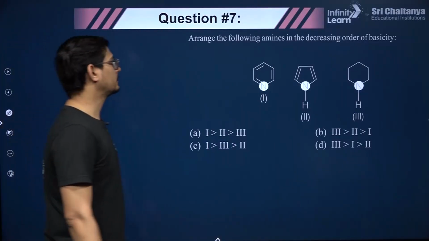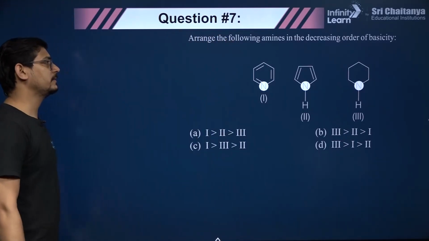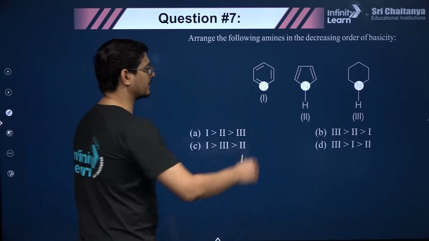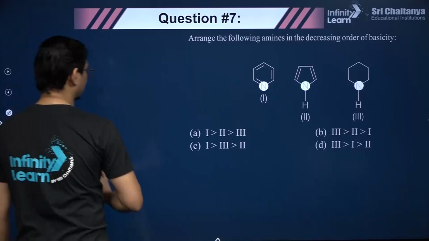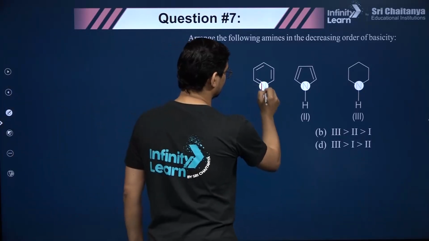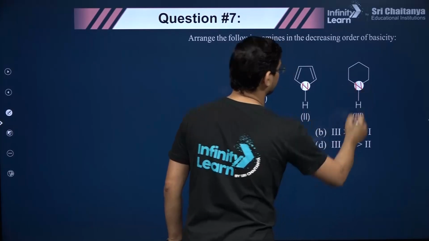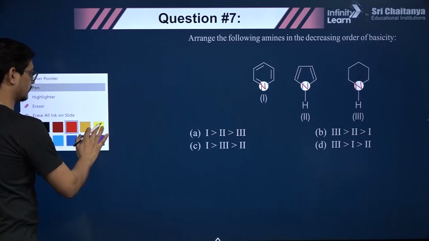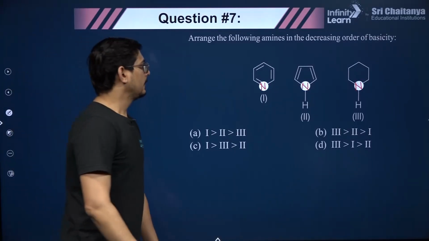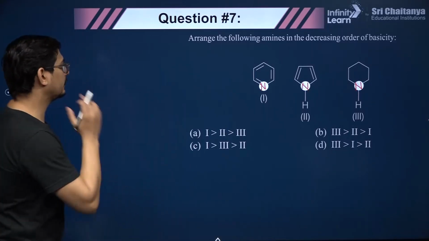Then this: arrange the following amines in decreasing order of basicity. So these are nitrogen atoms basically, guys. You have to tell what is the order of basic strength. There is nitrogen here, one nitrogen here, and one nitrogen here. So what do you think is the order of basic strength? Consider the factors.